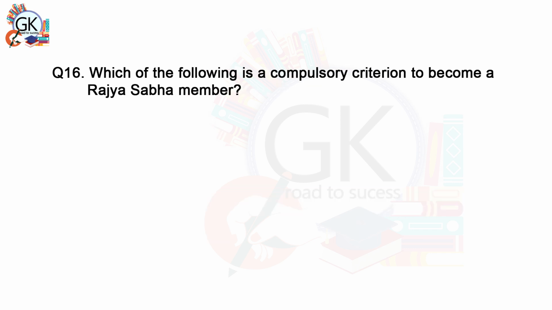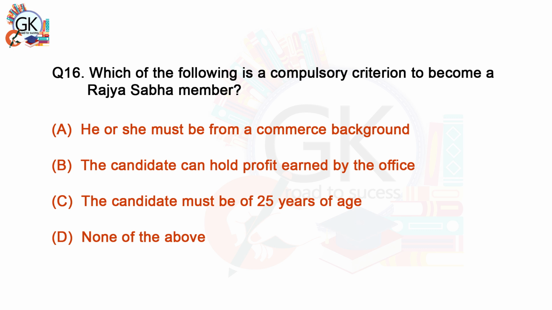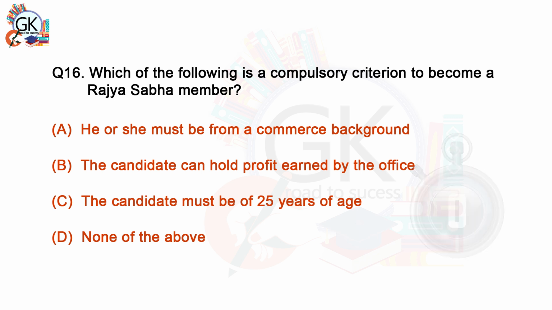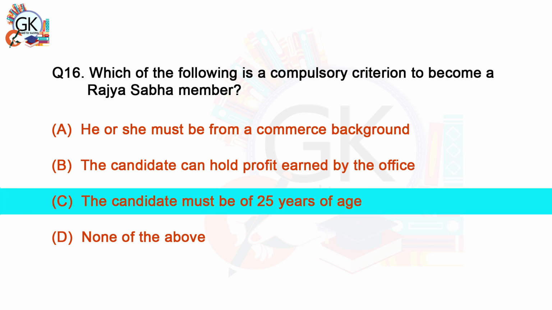Which of the following is a compulsory criterion to become a Rajya Sabha member? A. He or she must be from a commerce background. B. The candidate can hold profit earned by the office. C. The candidate must be of 25 years of age. D. None of the above. C. The candidate must be of 25 years of age to be eligible.